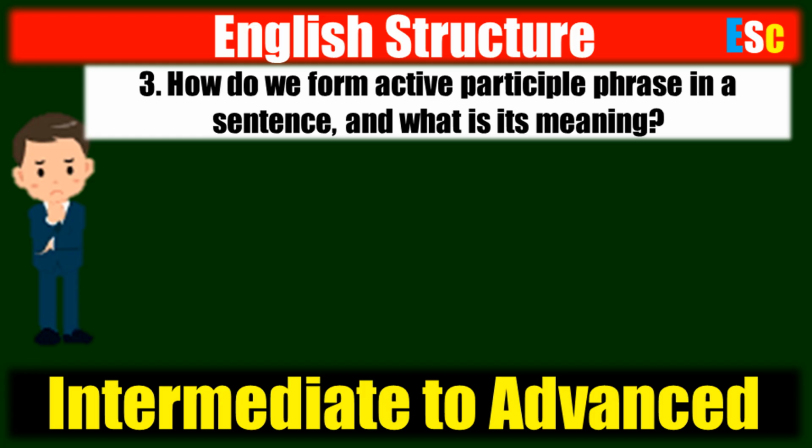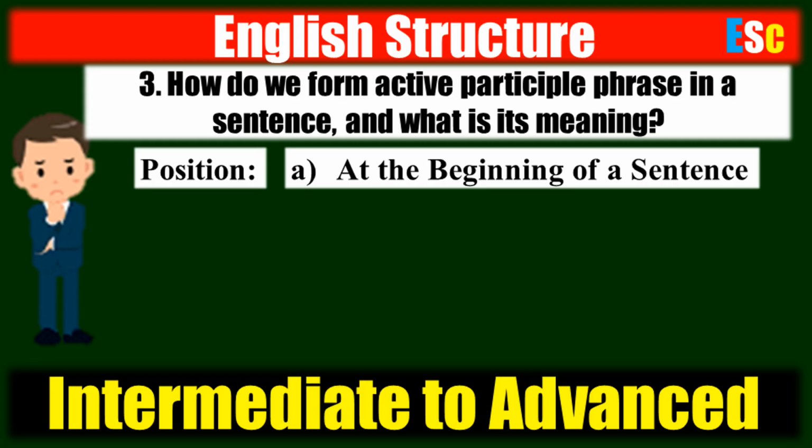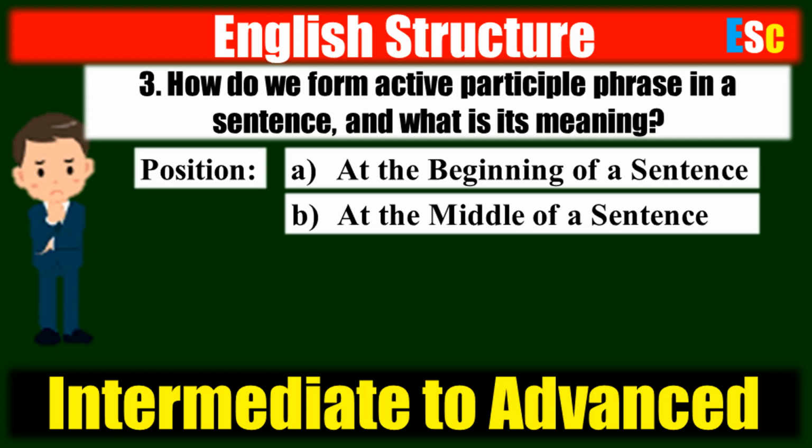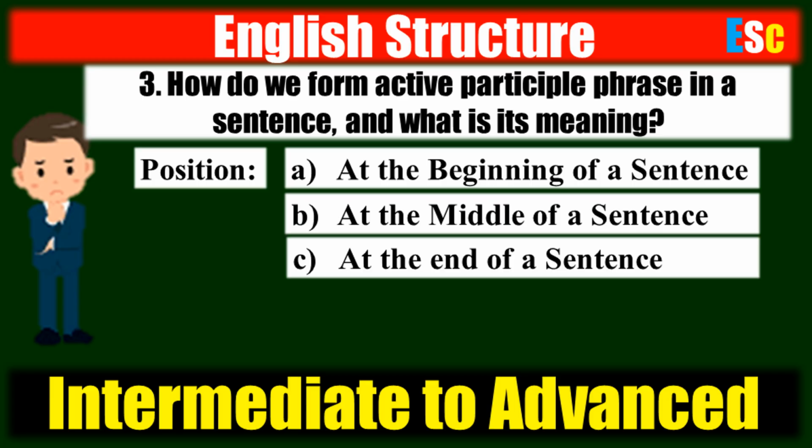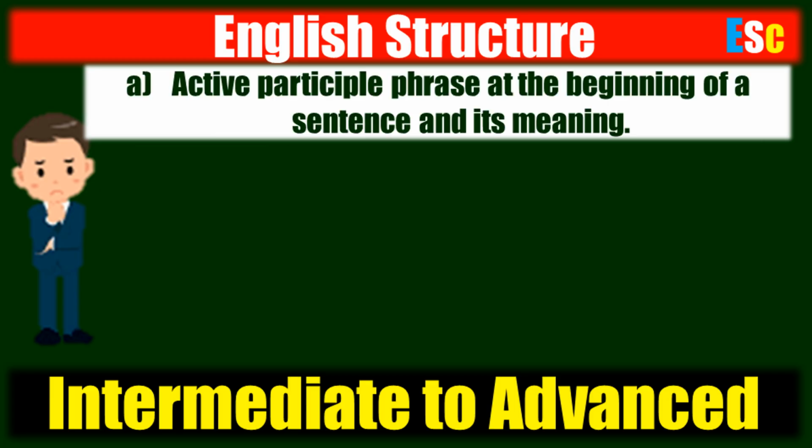All right, now let's answer this question. How do we form an active participle phrase in a sentence, and what is its meaning? An active participle phrase can be placed in various positions within a sentence, each providing different emphasis and flow. For example, it can be placed at the beginning of a sentence, in the middle of a sentence, and at the end of a sentence. Active participle phrase at the beginning of a sentence and its meaning. How to form an active participle phrase at the beginning of a sentence.